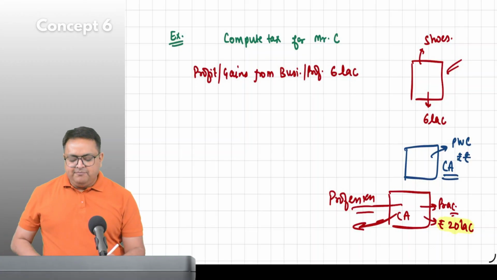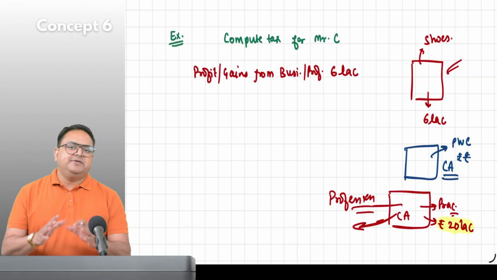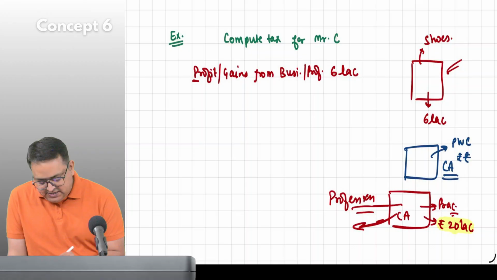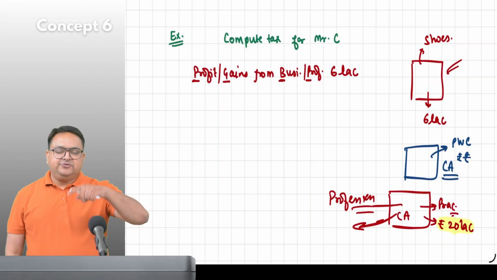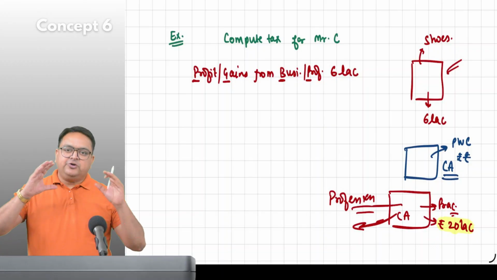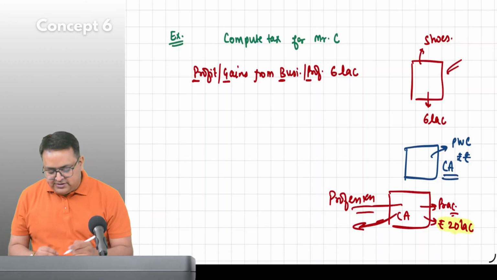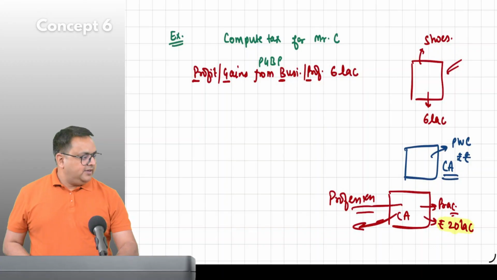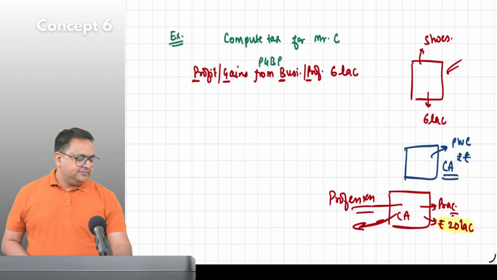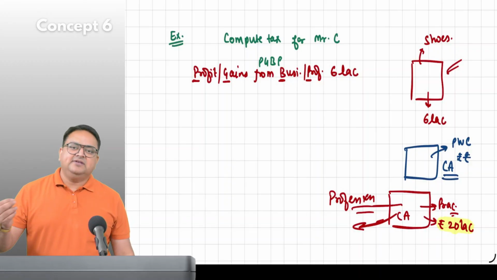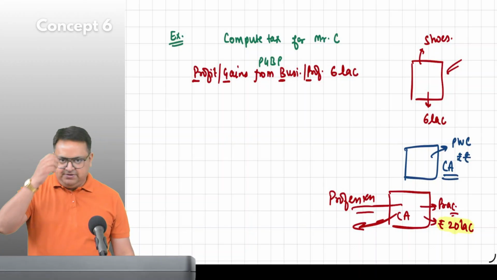And we give it a short name, PGBP. From now on, I will not call it business income; I will call it PGBP. Understood? So what is PGBP? All business income and all profession income will go in this head, PGBP.